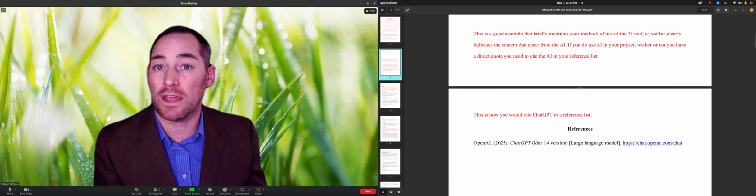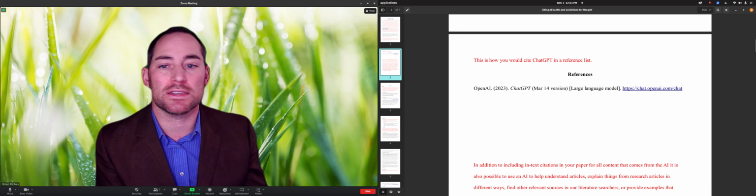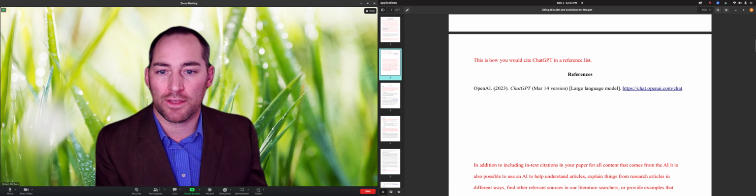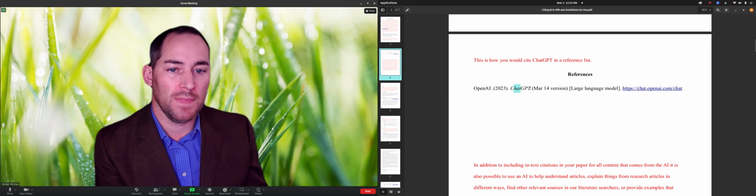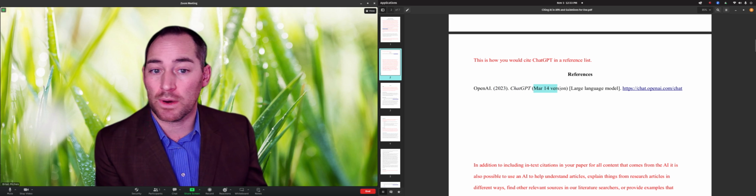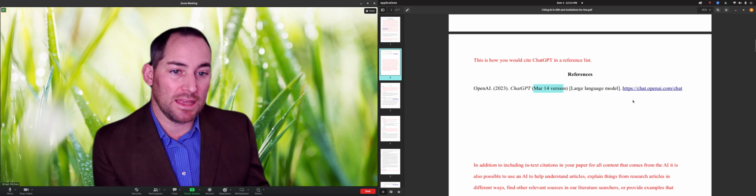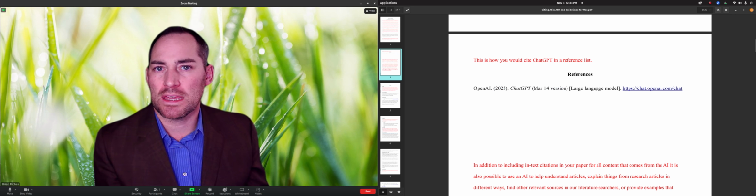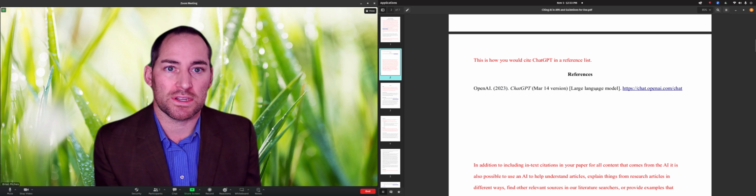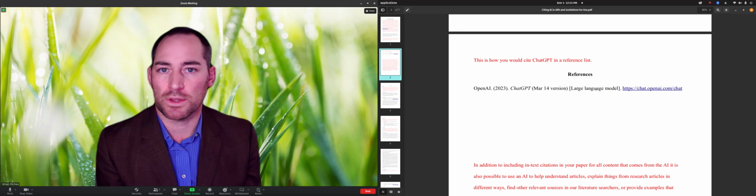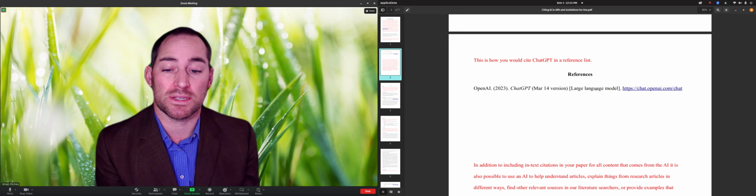So how you would then reference that in the reference list looks like this. So again, the author, the year, make sure you know which version it was that you were using, and then the link to that. So this is basically how you would reference a personal reference as well. So that's what your reference list would look like with ChatGPT specifically.